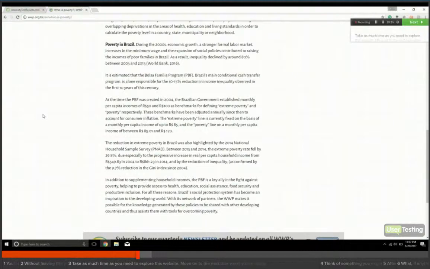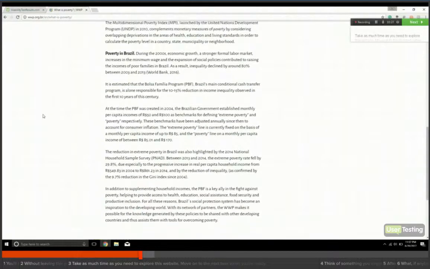At the time the PBF was created in 2004, the Brazilian government established monthly per capita incomes of... I'm actually sorry, I don't actually know the currency of Brazil.